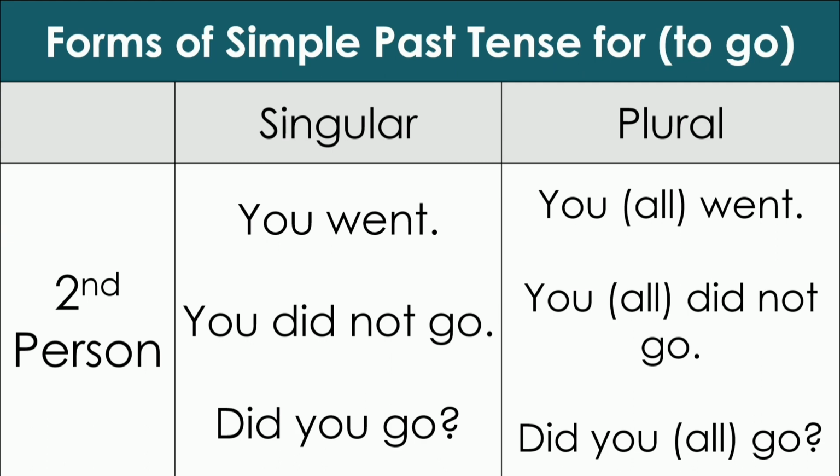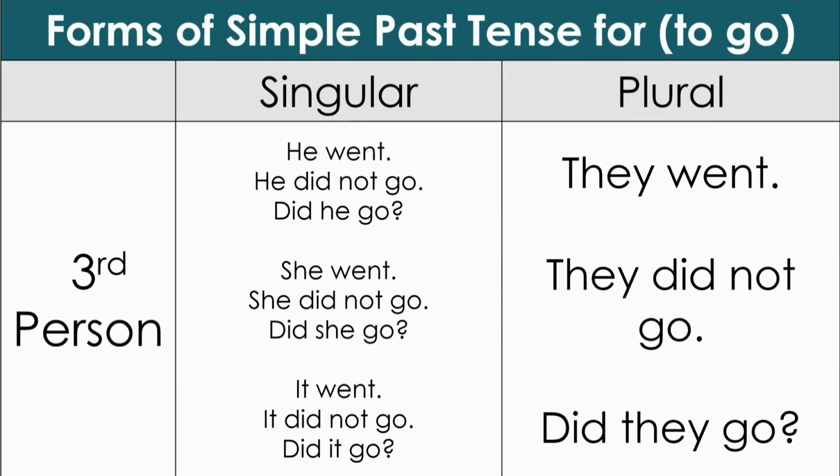For the second person, that is you, the forms are you went, you did not go, did you go. For the third person singular subjects, the forms are he went, she went, and it went. The negative forms are he did not go, she did not go, and it did not go. The interrogative forms are did he go, did she go, and did it go. For the third person plural, the forms are they went, they did not go, did they go.